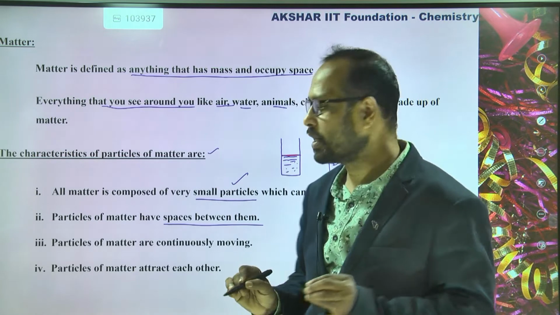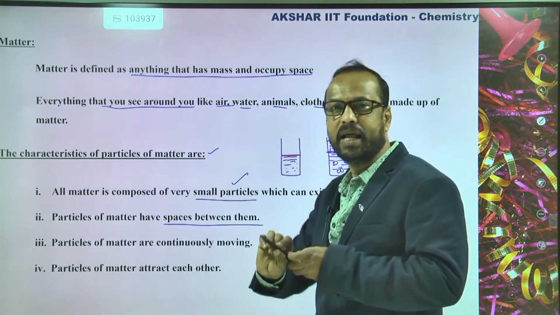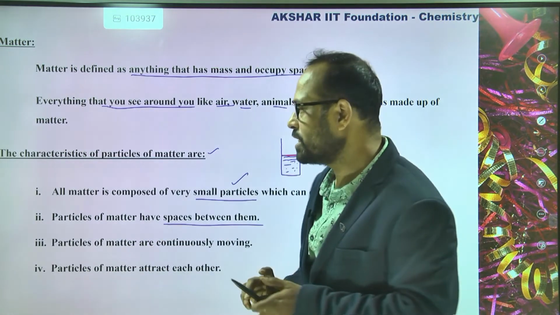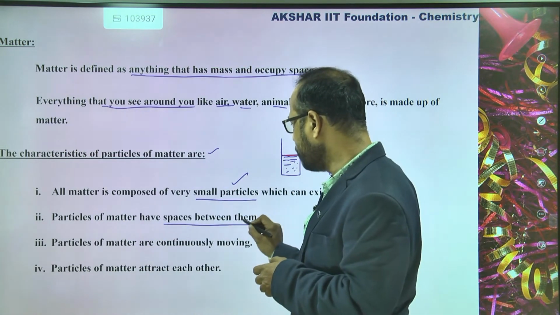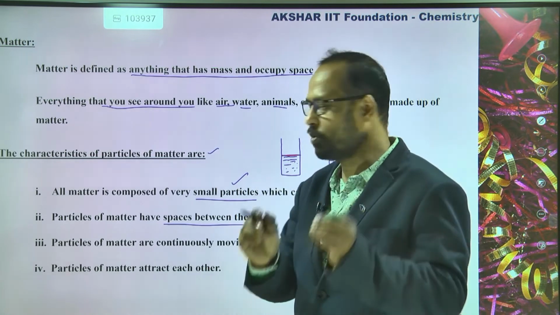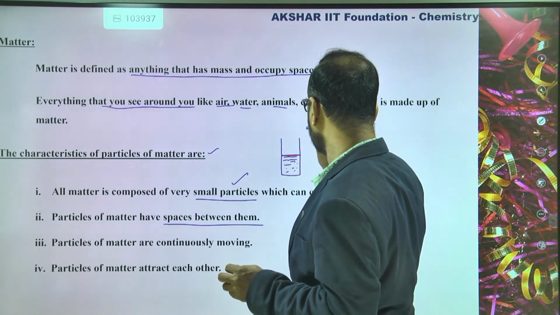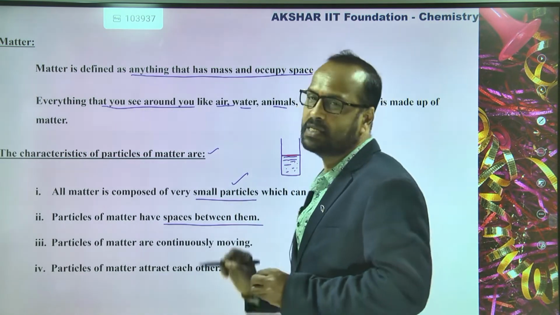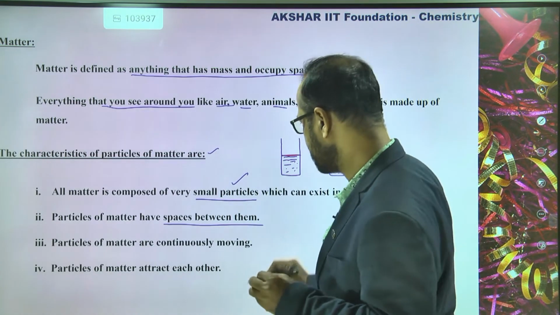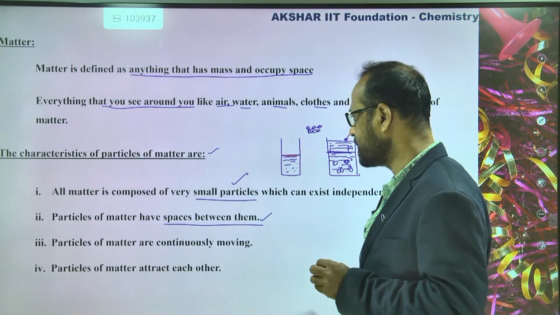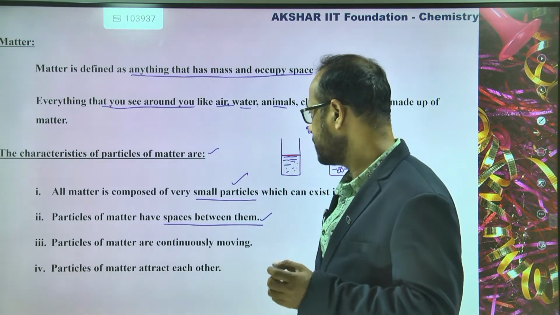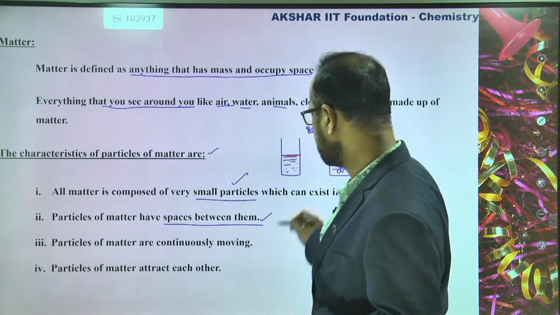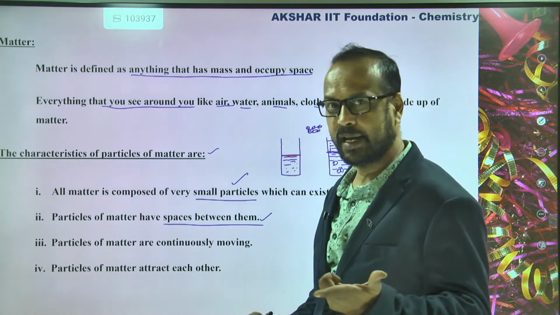Why? Because whatever salt we added, that salt occupied the space between the water molecules. Between the water molecules, there is some space. That same space was occupied by these salt particles. So from this experiment we say that particles have space between them. Students, when this topic comes, I'll explain in more detail.